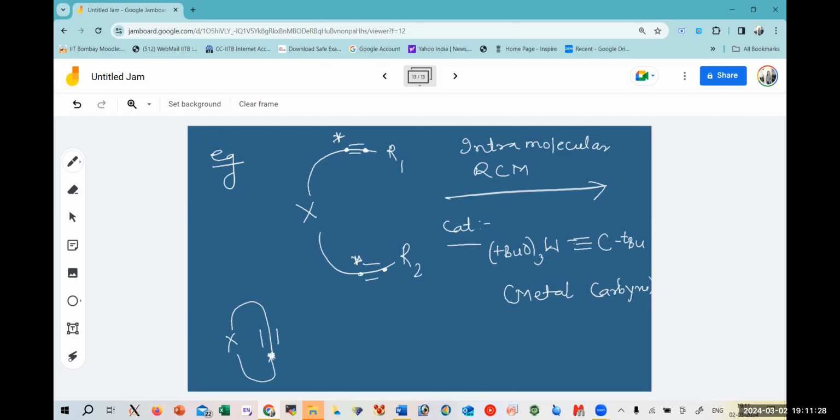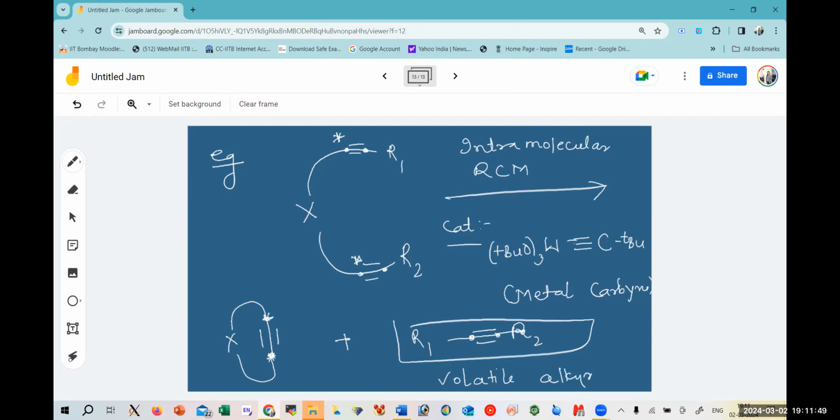So this was your star, this was your star, and R1, sorry, this is R2. So this is nothing but a volatile. Volatile means having a very low boiling point. Volatile alkyne, open alkyne. This is open, this is not a closed one, and this is your closed one, or cycloalkyne.